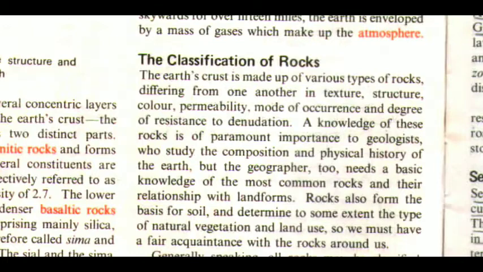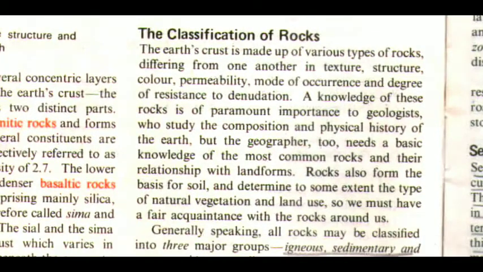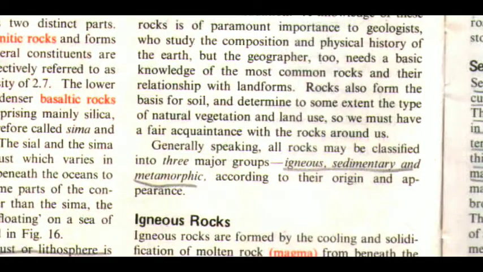Now we will discuss the classification of rocks. The Earth's crust is made up of various types of rocks, differing from one another in texture, structure, color, permeability, mode of occurrence, and degree of resistance to denudation. A knowledge of these rocks is of paramount importance to geologists who study the composition and physical history of the earth. But the geographer too needs a basic knowledge of the most common rocks and their relationship with landforms. Rocks also form the basis for soil and determine to some extent the type of natural vegetation and land use. So we must have a fair acquaintance with the rocks around us.